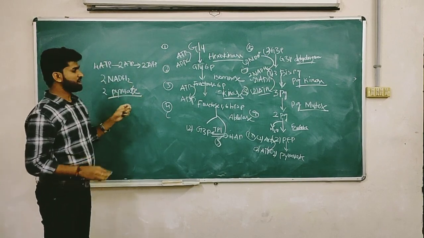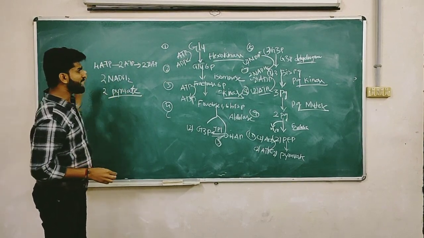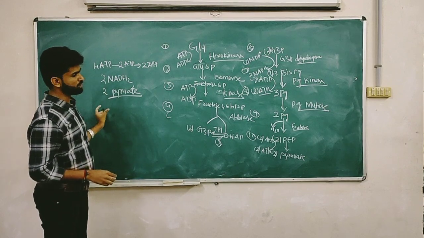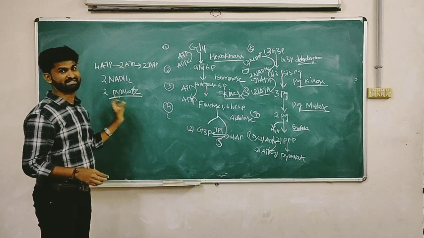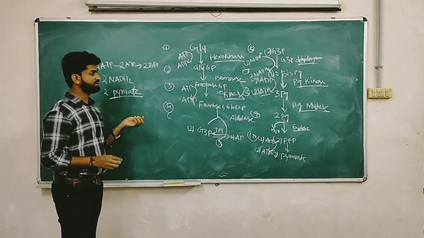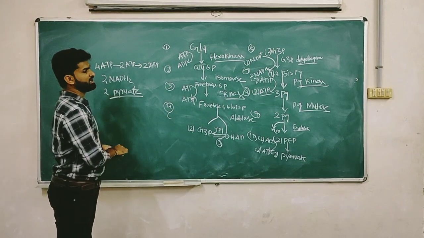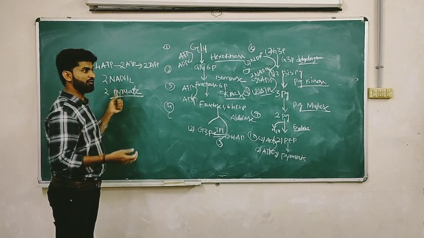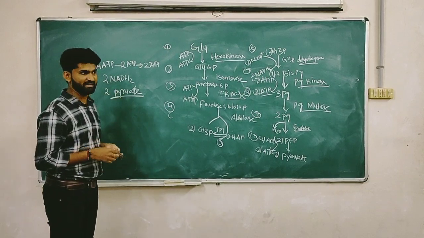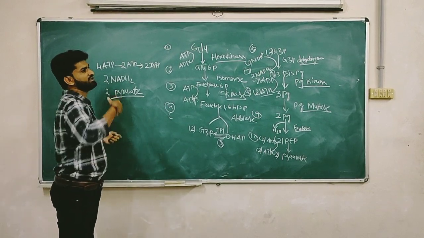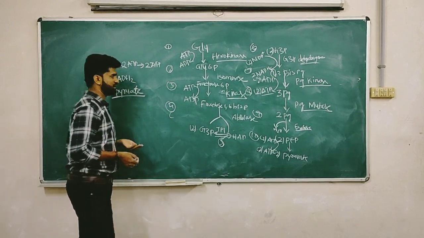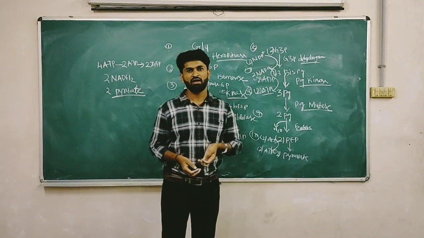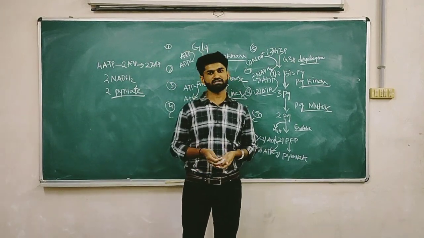This is the overall glycolysis. In this glycolysis, partial oxidation of one glucose molecule to 2 molecules of the 3 carbon compound pyruvic acid is formed. These 2 molecules of pyruvic acid next enter our next step, that is the Krebs cycle. Next they will follow to the ETC, that is the electron transport chain. This is our topic, today's topic, and thank you for giving me this opportunity.